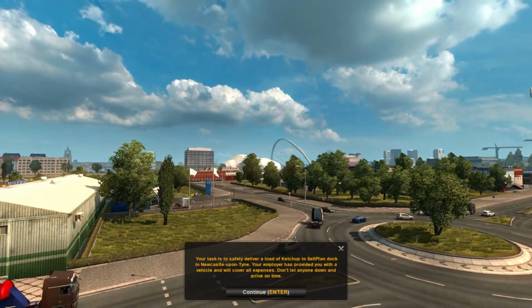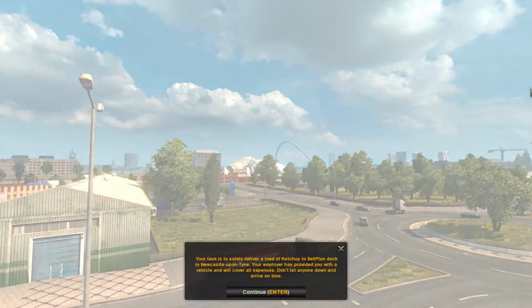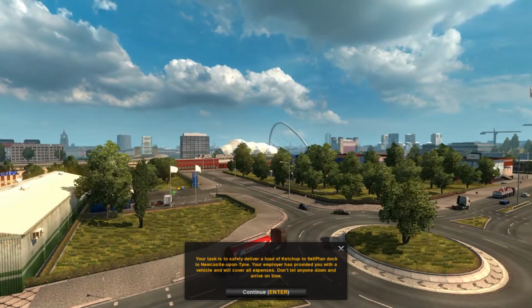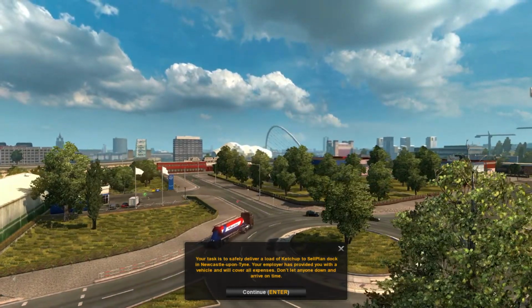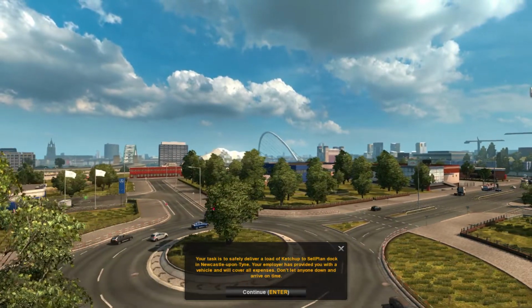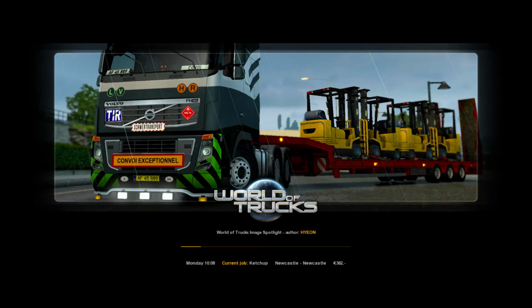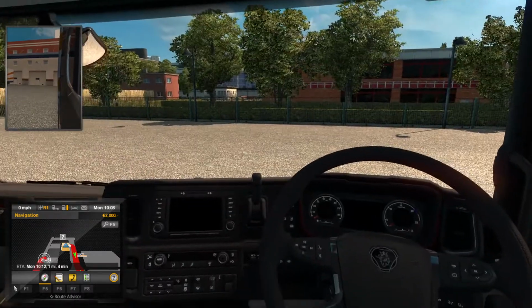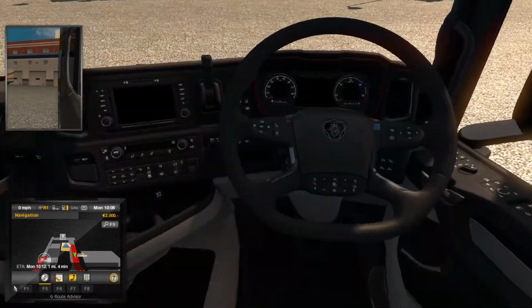So we've been given a vehicle, we've got a load there of ketchup. It doesn't look like it's going to be a very long journey from Newcastle to Newcastle docks. Although with some of the traffic in Newcastle it could take you probably 2 or 3 hours. Let's see what we've got then. So there we go. It's now loading that job up. There's a very nice picture from World of Trucks, and we're in a Scania. Fantastic, absolutely beautiful truck, Scanias.